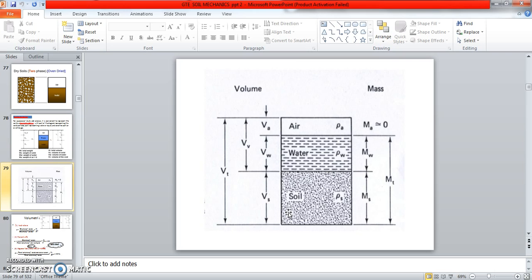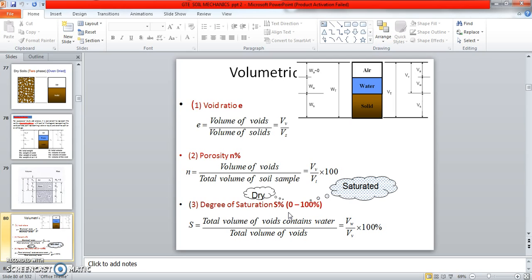VA, volume of air, volume of water, volume of void, volume of solids. MA is equal to 0, mass of water, mass of solid, and total mass. We mention rho A, rho W, rho S for air, water and soil. Now the volumetric symbols. First, void ratio: e is equal to volume of voids divided by volume of solids, equal to VV by VS.